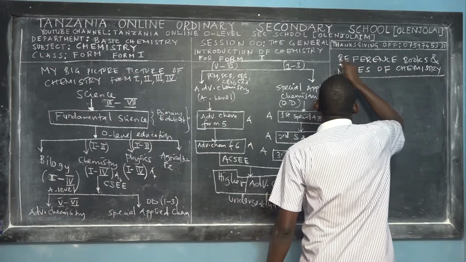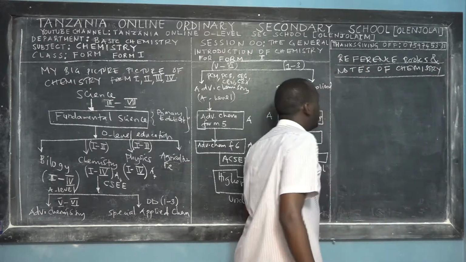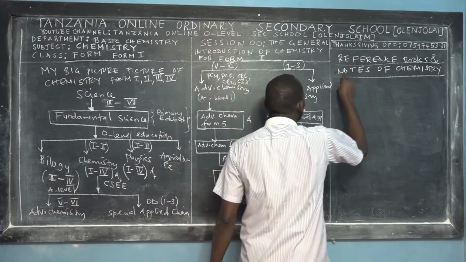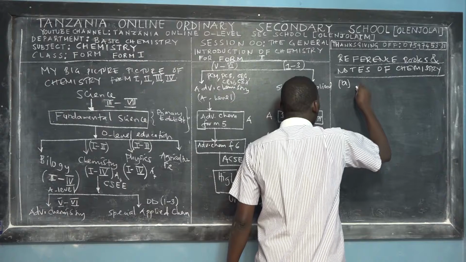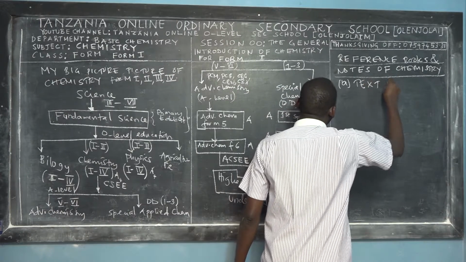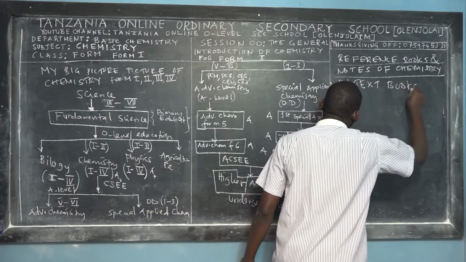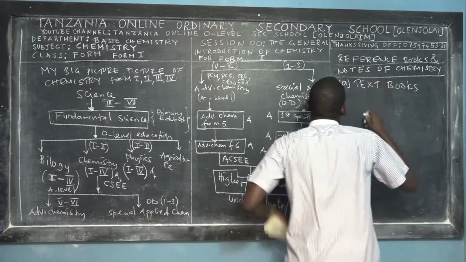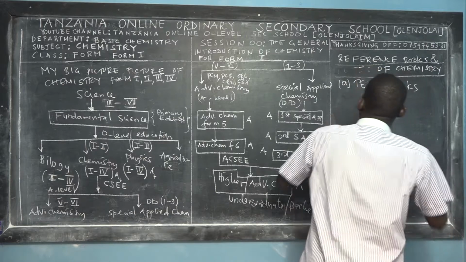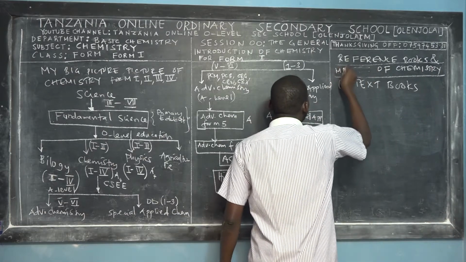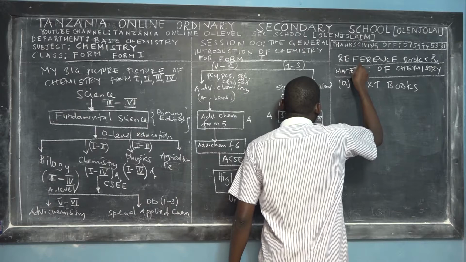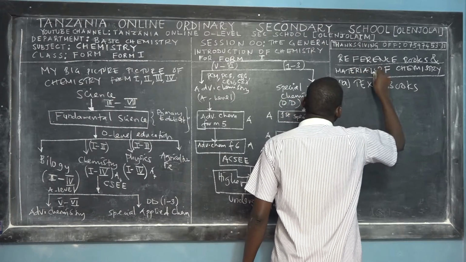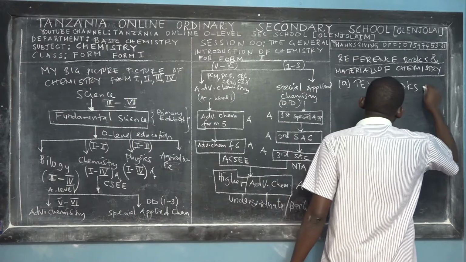So these reference books will be used for all the 4 classes of ordinary education. I can categorize them into 2 groups. We have textbooks, and also we have question and answer books and the materials. This is not notes actually, you can call it the materials, right? In general, reference books and the materials.